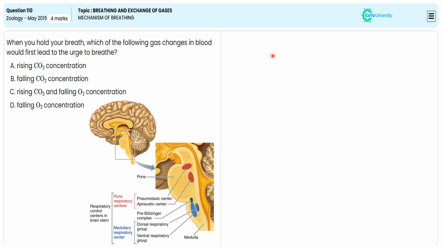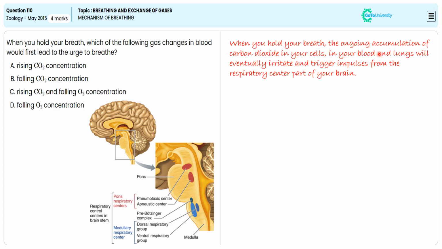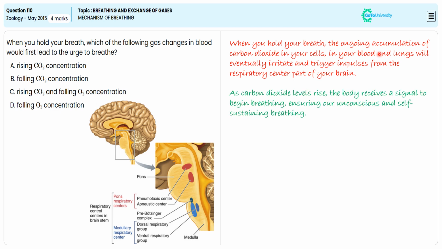When you hold your breath, the ongoing accumulation of carbon dioxide in your cells, blood, and lungs will eventually irritate and trigger impulses from the respiratory center part of your brain. As the carbon dioxide level rises, the body receives a signal to begin breathing, ensuring our unconscious and self-sustaining breathing. Oxygen plays a very small part in controlling respiratory rhythm. With this specification, we are choosing option A as the correct answer to secure 4 marks.